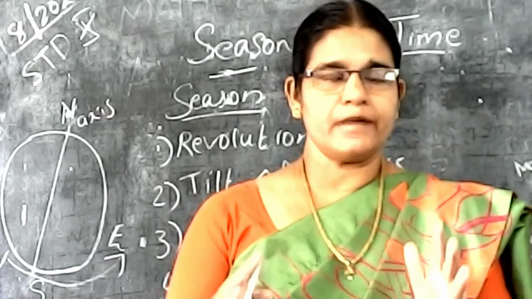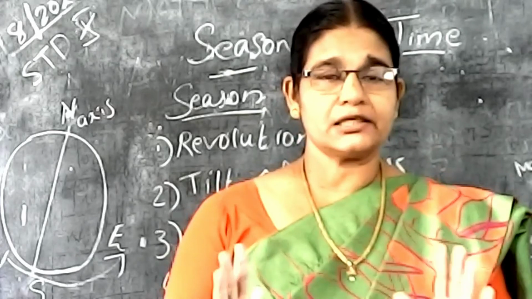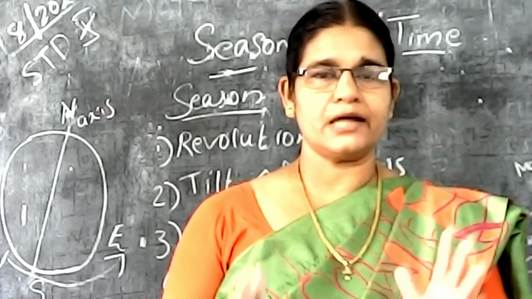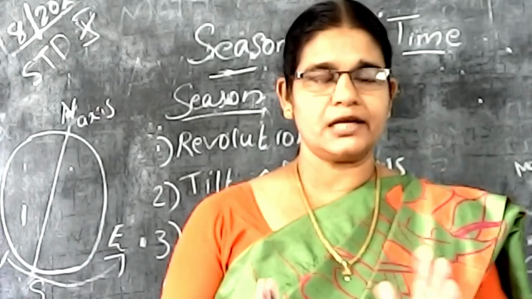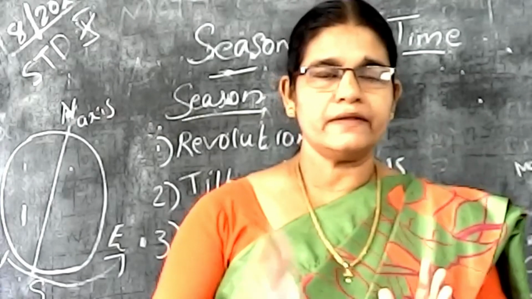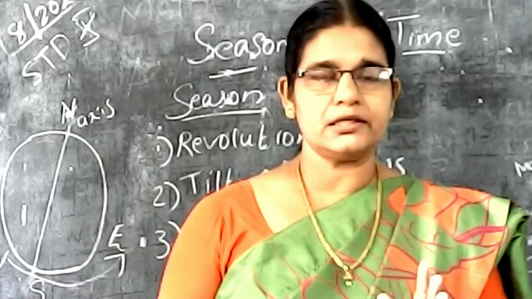Elliptical orbit means that it is not a correct round. Understand? That elliptical orbit means that it is not a perfect round, it is an oval-shaped path.